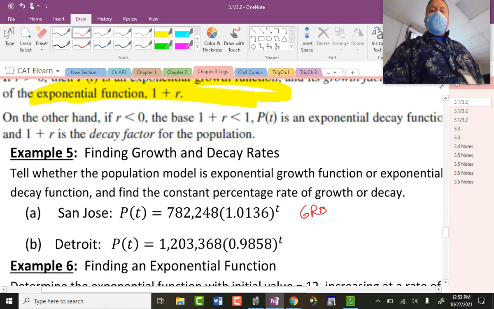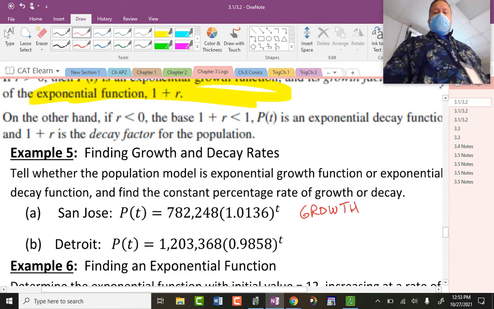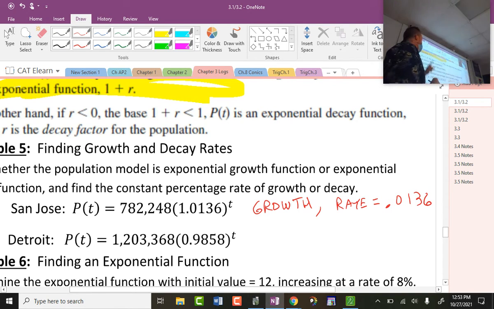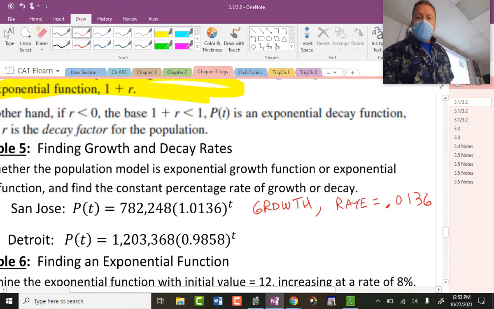Now here's the thing. This one's easy. But I won't ask you. I'll just do it. What is the growth rate? The rate is actually equal to that component that's above 1, 0.0136.